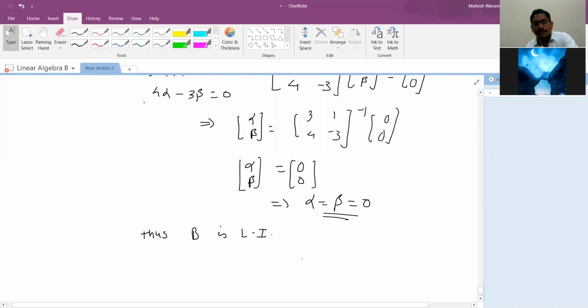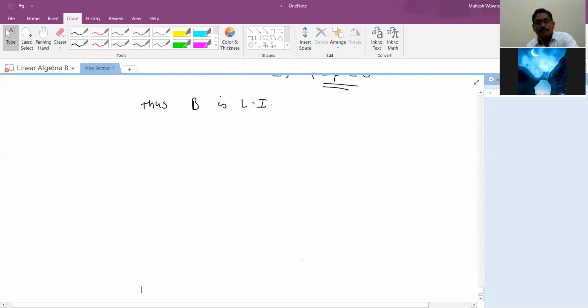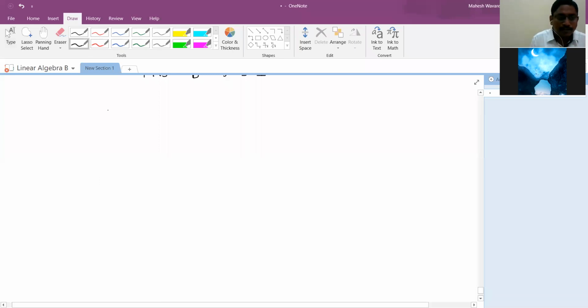It is linearly independent in R2. Now we have to show that B spans R2. The second target is that B spans R2, meaning the linear span of B is R2. As a linear combination of vectors of R2 is again a subset of R2, it is obvious.